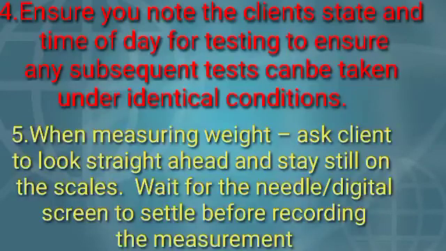Ensure you note the client's state and time of day for testing so that any subsequent test can be taken under identical conditions. When measuring weight, ask the client to look straight ahead and stay still on the scales. Wait for the needle or digital screen to settle before recording the measurement.